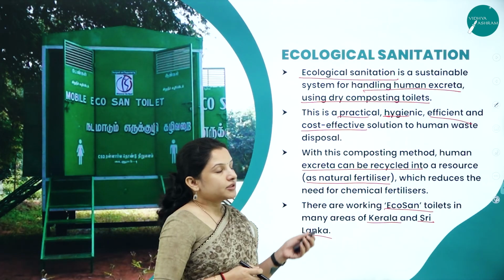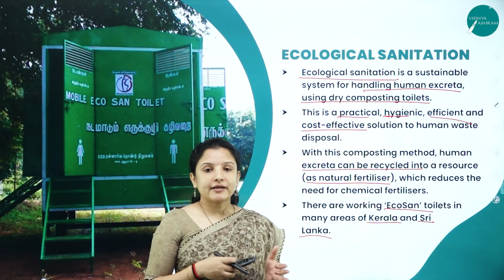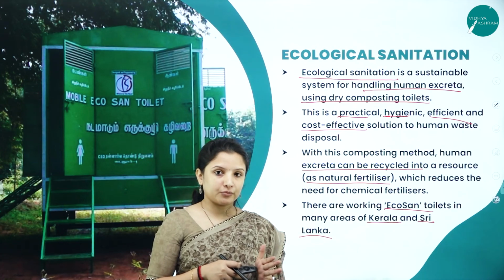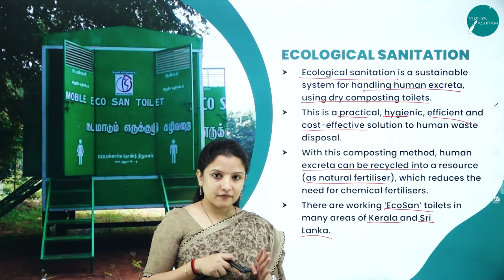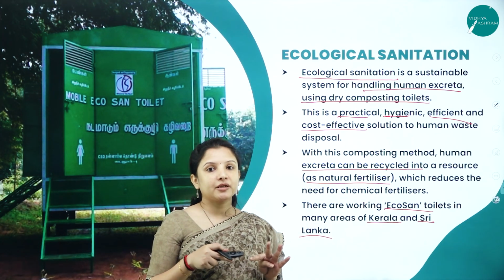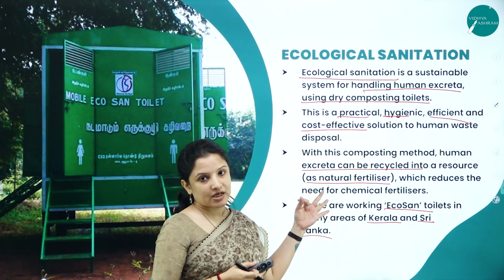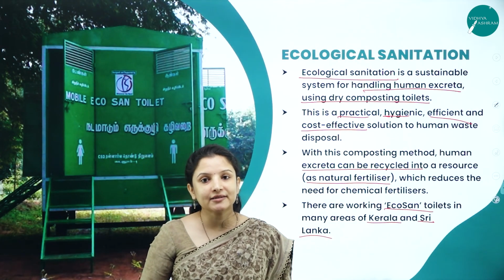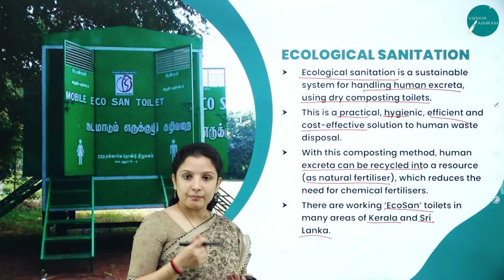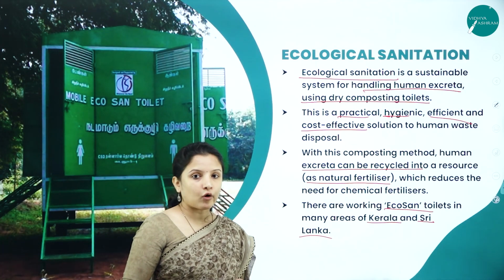So this is about ecological sanitation that can be followed to control water pollution. Water pollution can be controlled by treatment of the sewage, and also by eco-sanitation. So this was about water pollution and its control and how to manage the sewage water.